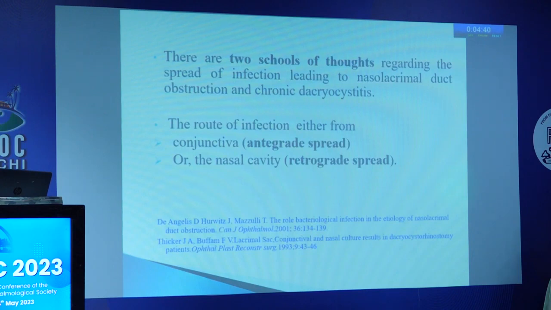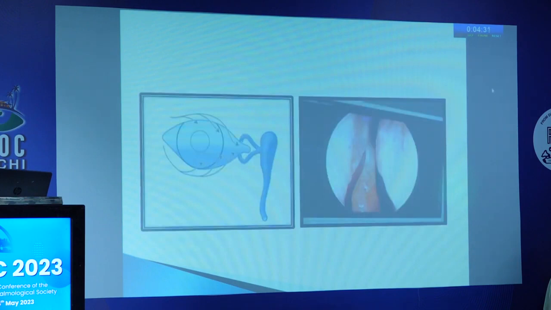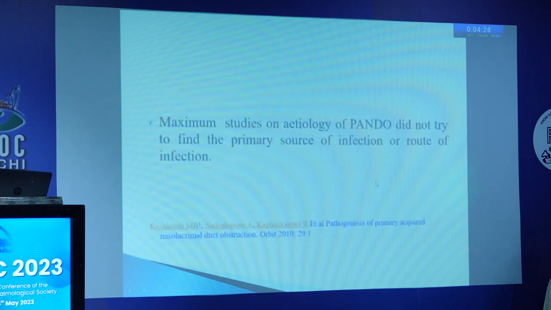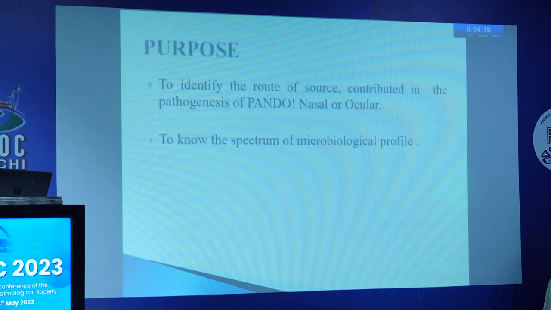Of course, there are two schools of thought regarding the route of infection. It may be ascending through the conjunctiva, or it may be from the nose. Those are the two points where we can look for the source: the conjunctiva, and the nose. Of course, most studies on the etiology of PANDO did not try to find the primary source of infection. In this study, I tried to find out the source which may contribute to the pathogenesis, whether nasal or ocular.